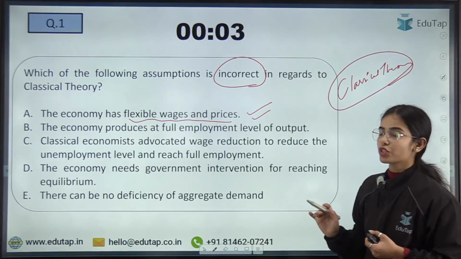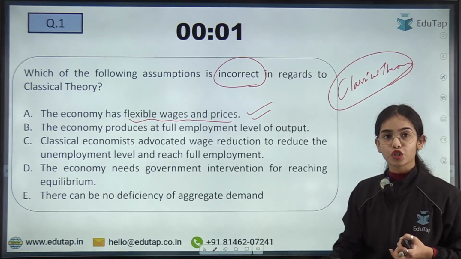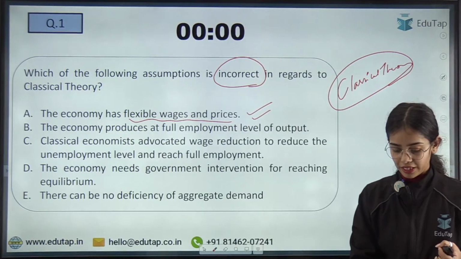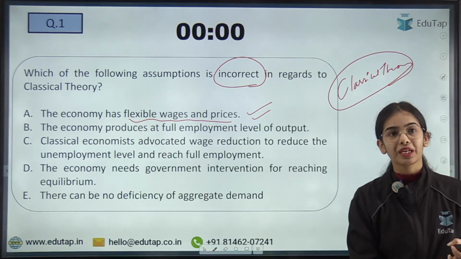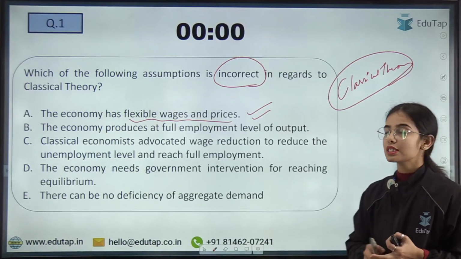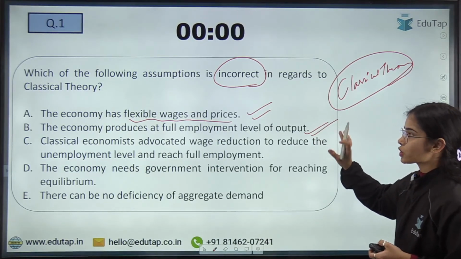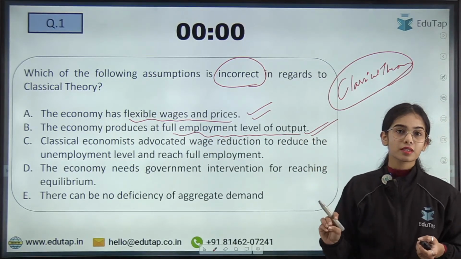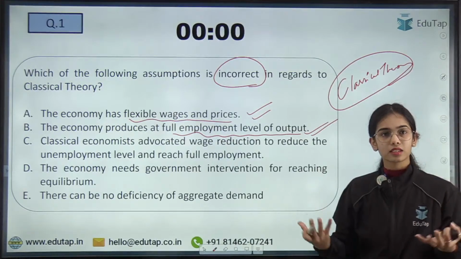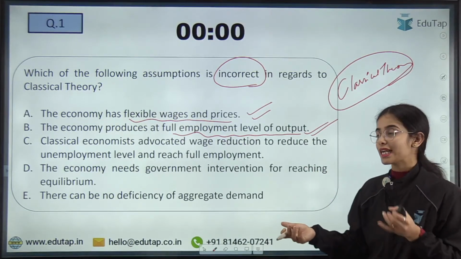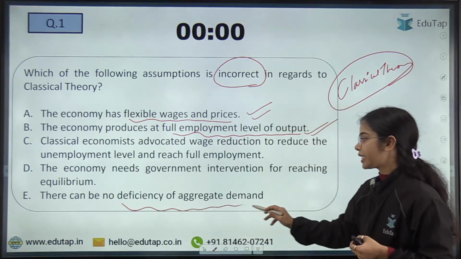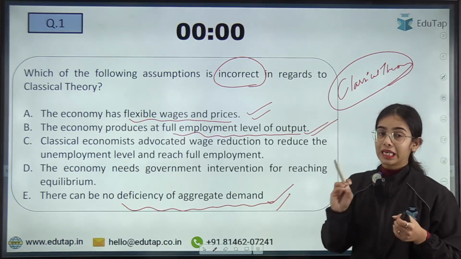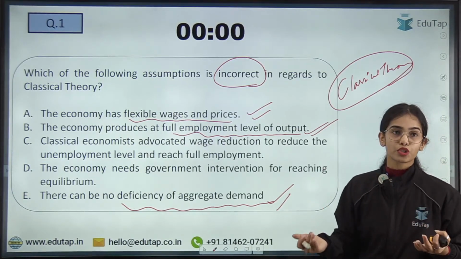Another assumption of classical theory is that output is always produced at the full employment level, that production is always happening at the full employment level. So the second option is also correct, that the economy produces at full employment level of output. The third assumption is that classical economists also assume there is no deficiency of aggregate demand. So this is also true. These are the assumptions of the classical theory. Now, which of the following is not an assumption of classical theory?